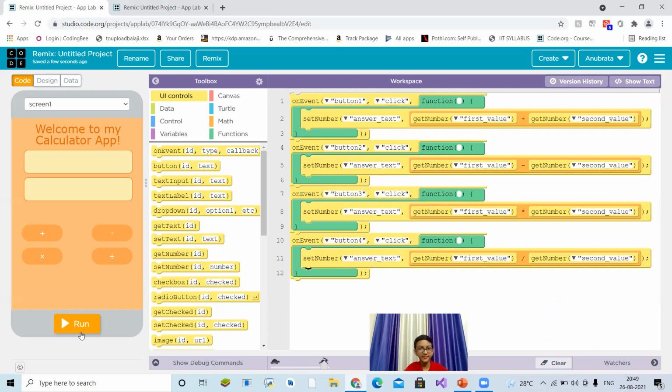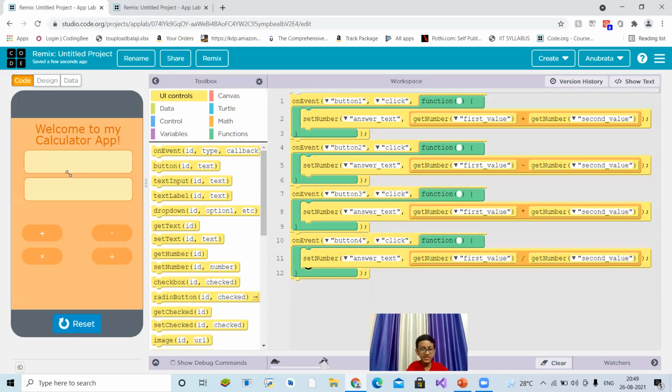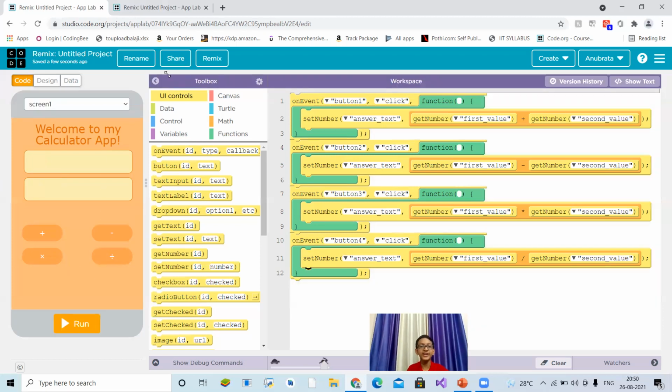Okay, now let's run this app. Let's add 5 and 6. 11. Let's subtract 5 from 10. Okay, it's 5. Let's multiply 25 with 25. 625, I think. Yeah, it's 625. And then let's divide 225 by 15. It will give 15 because it's 15 squared. Now you see, it's working fine and it's really nice.